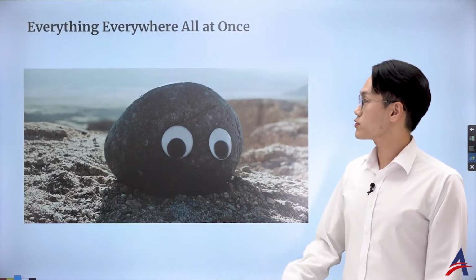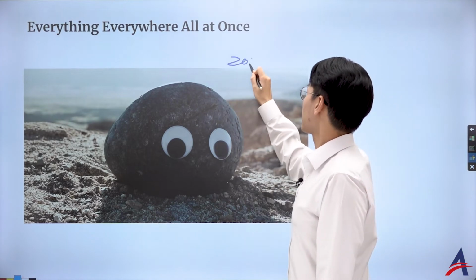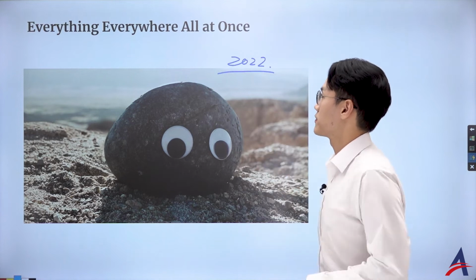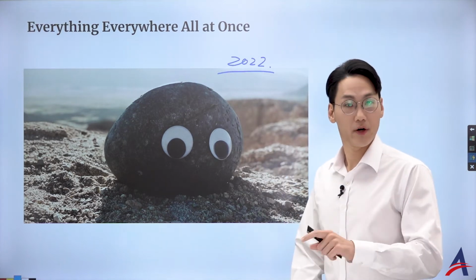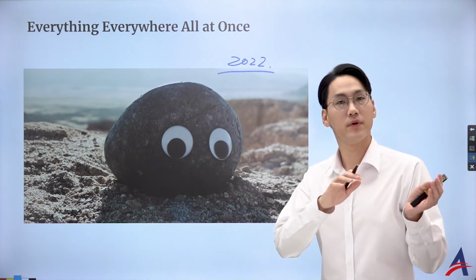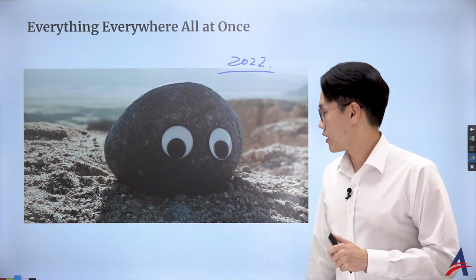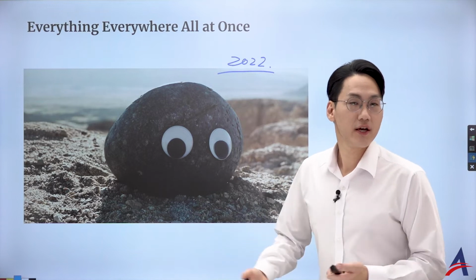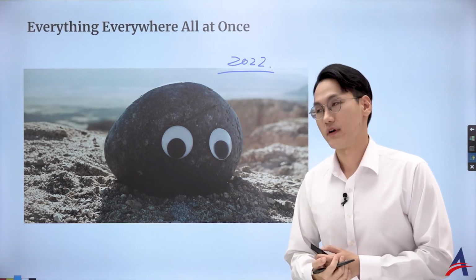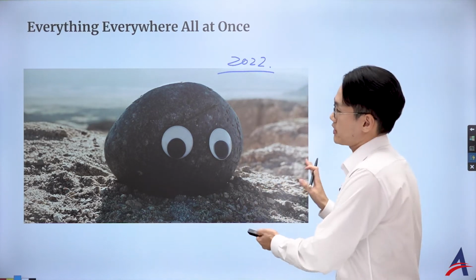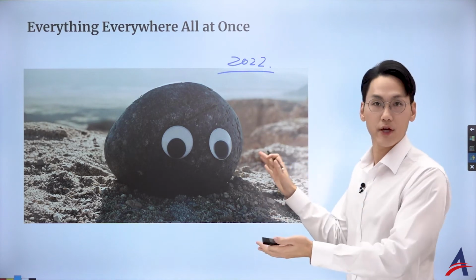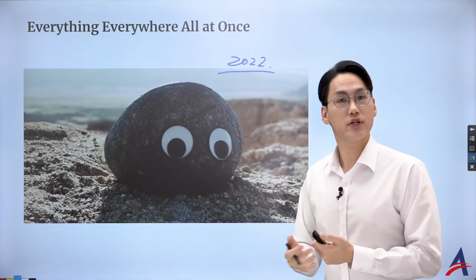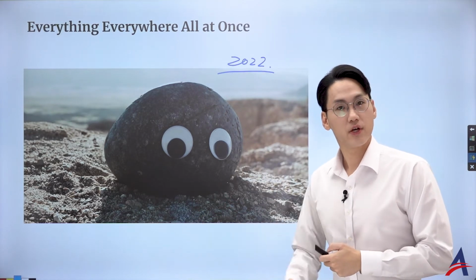Okay, so 2022, I think for me is a great year for cinema, right? Because of this great movie called Everything Everywhere All at Once. If you haven't watched it, it's a great film from A24. This is one of their masterpieces, so please check it out. And another movie called Nope has also been a wonder for the movie. And every time I see those, a great inspiration, I get the idea of making the video for the IB service. So let's try to combine them.